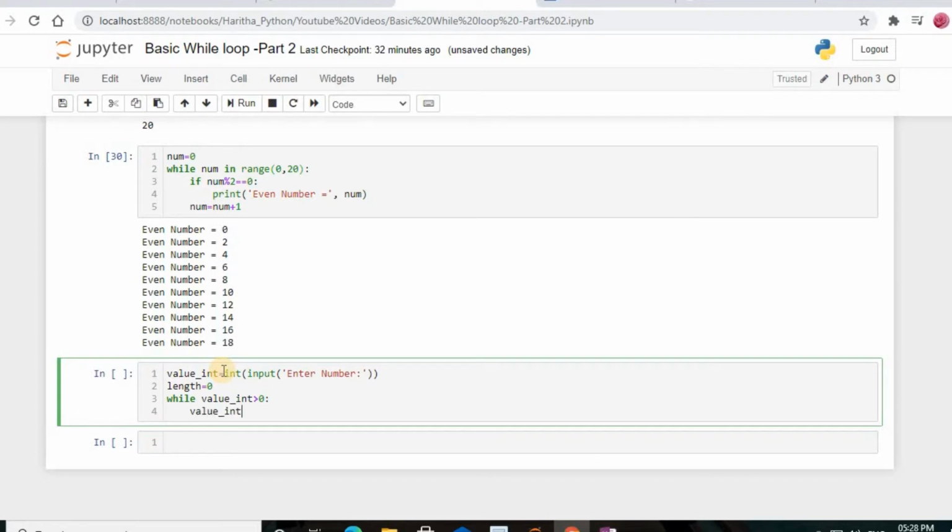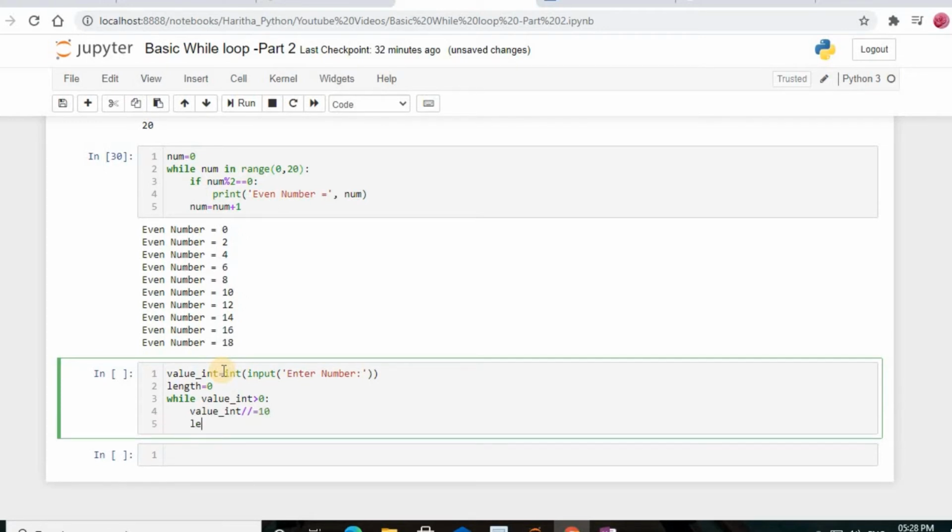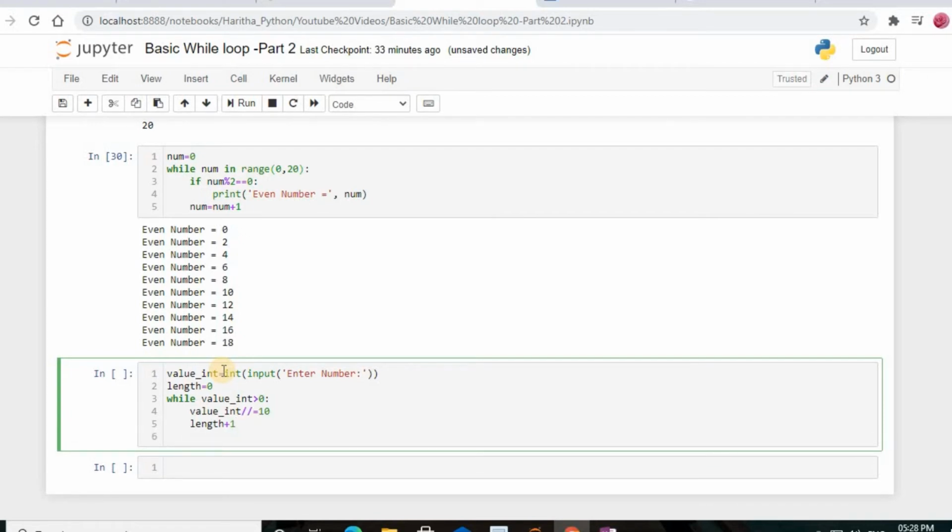value_int //= 10, and now the value of length will be increased by 1. And now the print statement: number of digits and length.